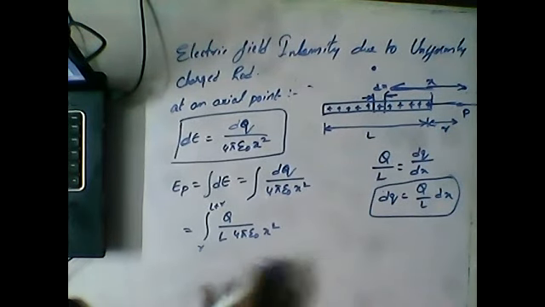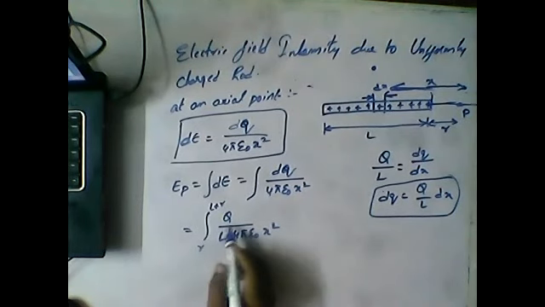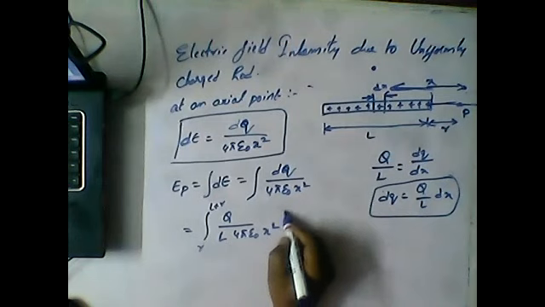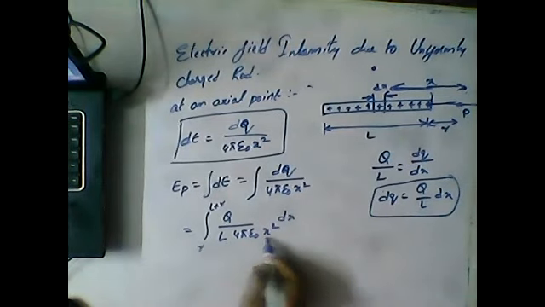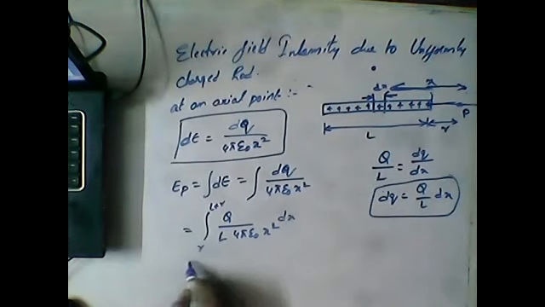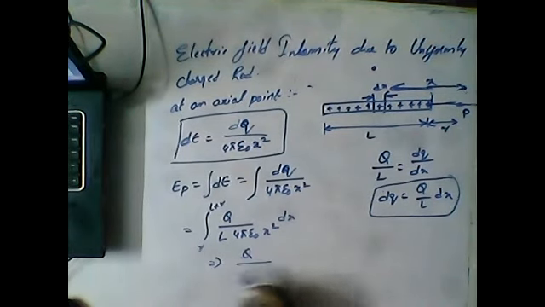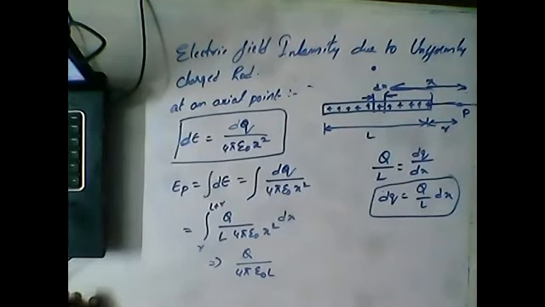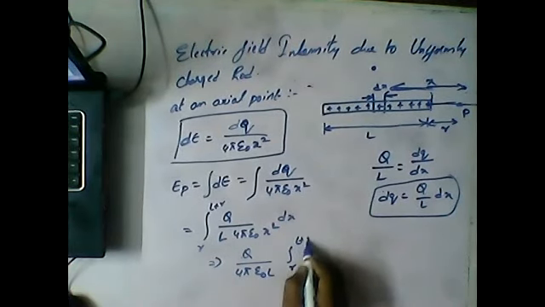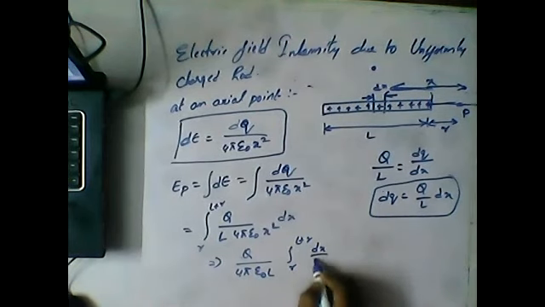Now if you clearly observe, what things are constant here? Pi, Q is a constant charge, L is a constant length, 4 pi epsilon is a constant. What is varying is only dx by x square. So the equation can be rewritten as Q by 4 pi epsilon L, integration of R to L plus R dx by x square.